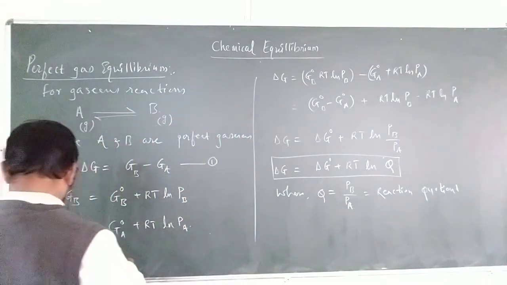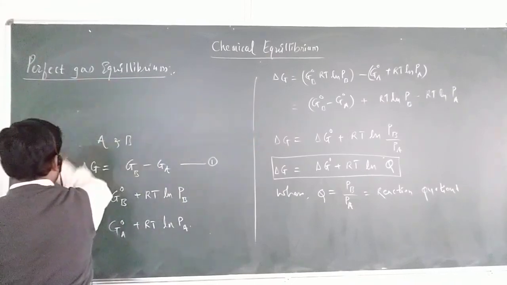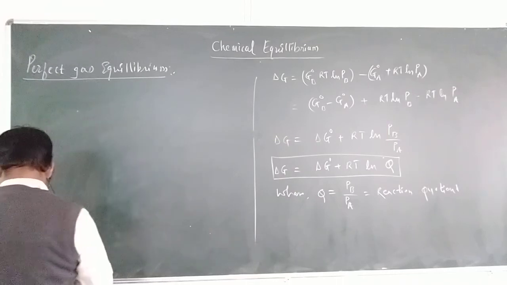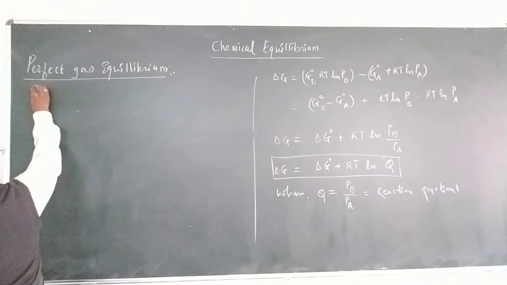So we can write here the reaction quotient Q for a gaseous reaction.